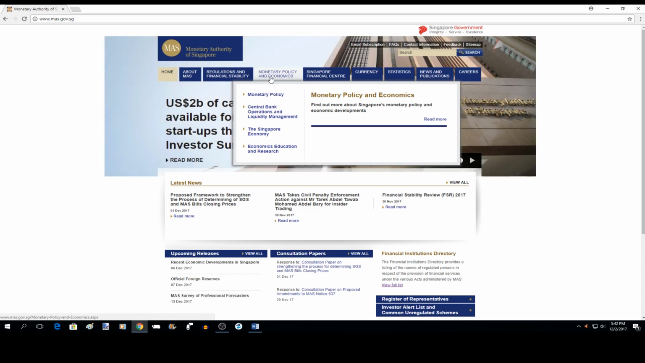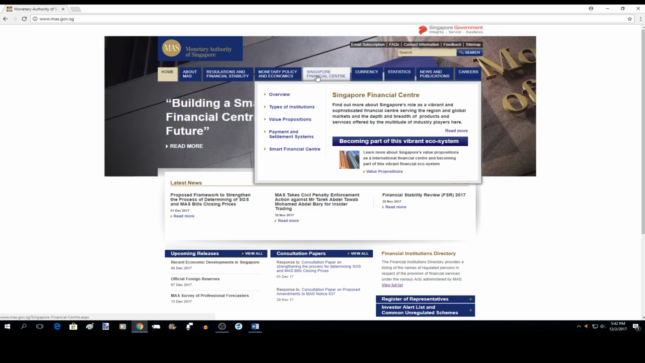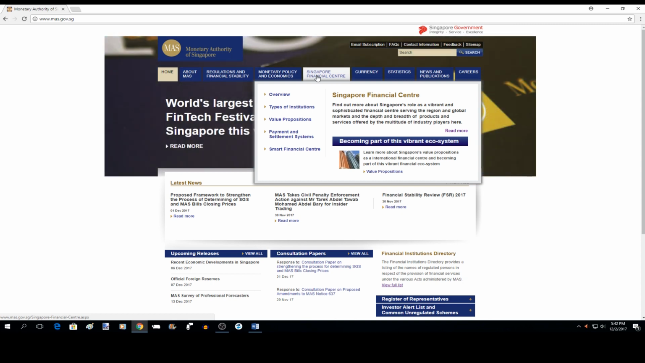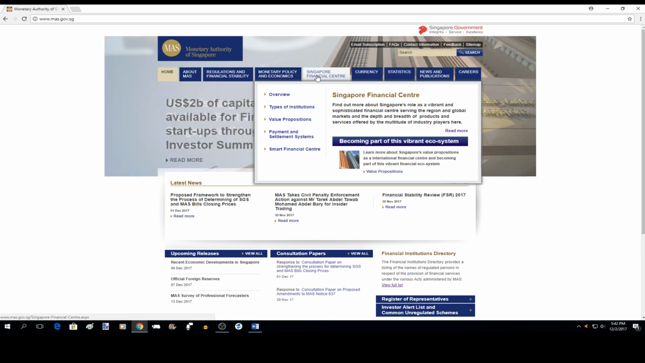Moving on to the Singapore Financial Center tab, in this area you will see a lot of ground covered around the different types of financial institutions, or FIs, that do business in Singapore, including an actual directory of all FIs that have either licensed or registered themselves with the MAS.